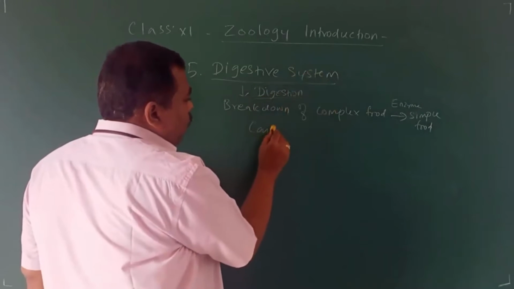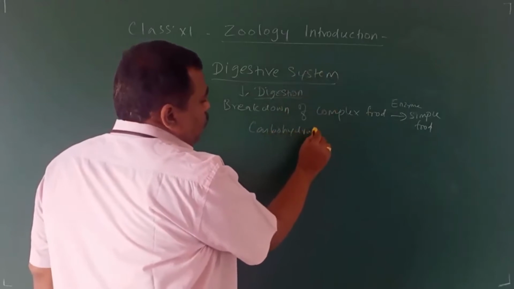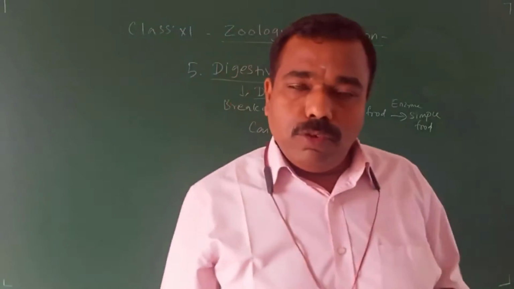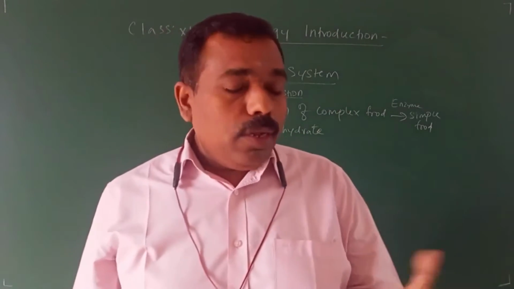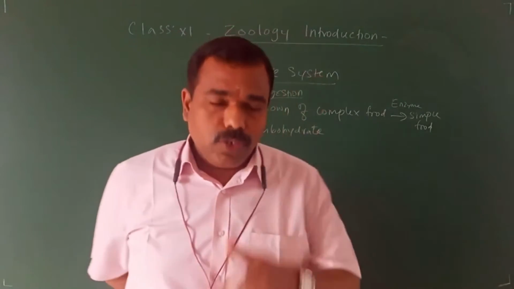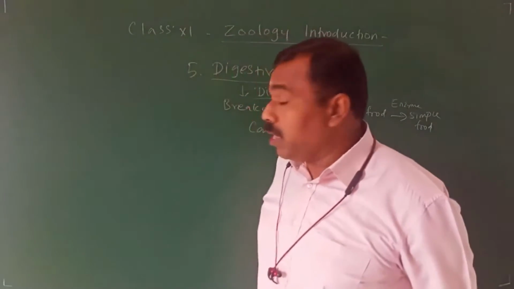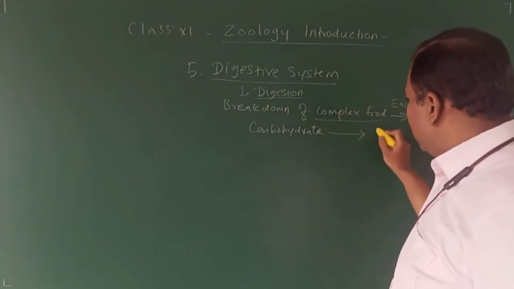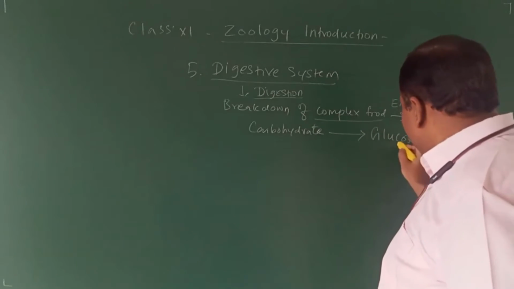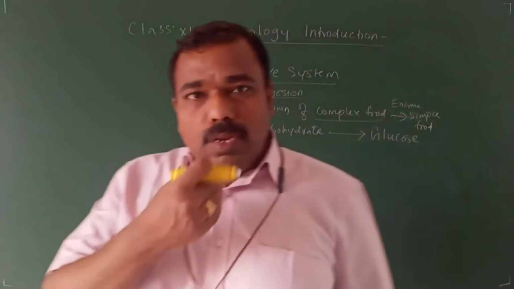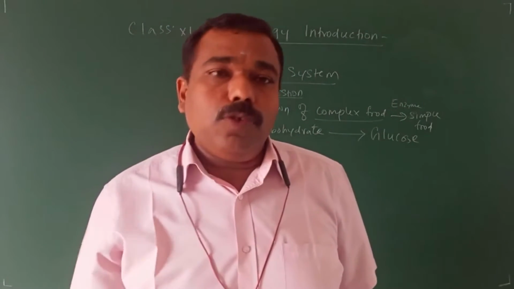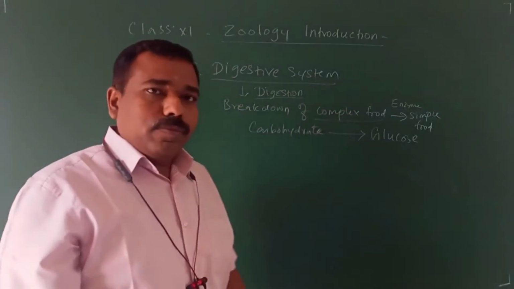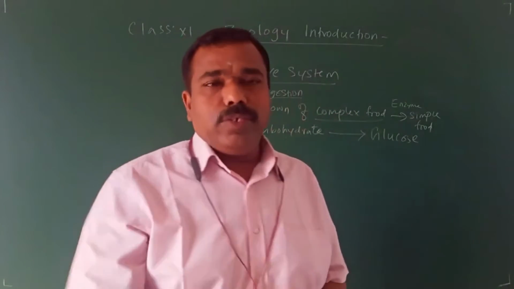For example, carbohydrate. In the morning, if you take idli or dosa, the idli and dosa are made up of rice. Rice is a starch. Starch is a complex carbohydrate. It is a complex food. It breaks down into glucose, so simple food. From your mouth to the stomach, this process happens. Carbohydrate to glucose. That is termed digestion.